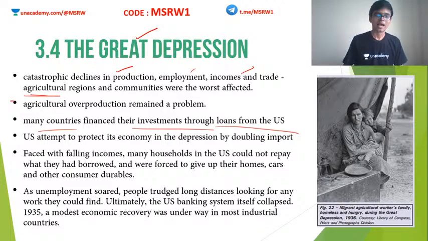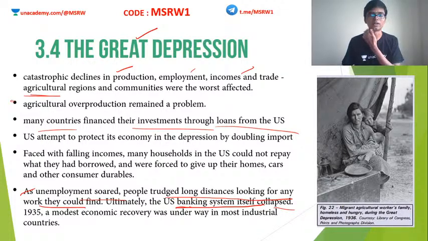Also, as unemployment soared, people trudged long distances looking for work they couldn't find. Okay, ultimately, US banking system itself collapsed. US was unable to put a stop to the economic downturn, and eventually the US banking system collapsed. About 4,000, 5,000 banks in US actually shut down around this period. Clear? So until 1935, we do not see another recovery. For a period of roughly 6 years, the world saw extreme misery due to this economic depression.